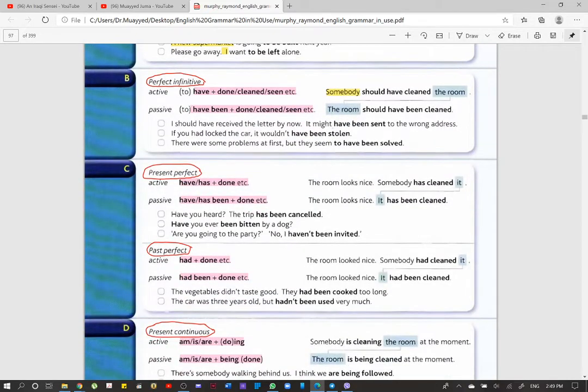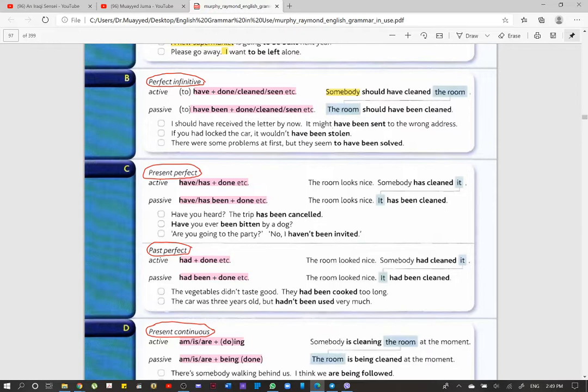The difference is that we have the present perfect, which is has/have plus past participle. Now, when we change the active into passive in the present perfect, we just add been. We don't have a problem here. So for instance, we say, have you heard the trip has been cancelled?